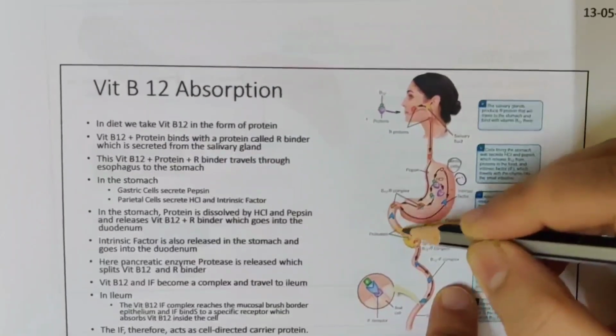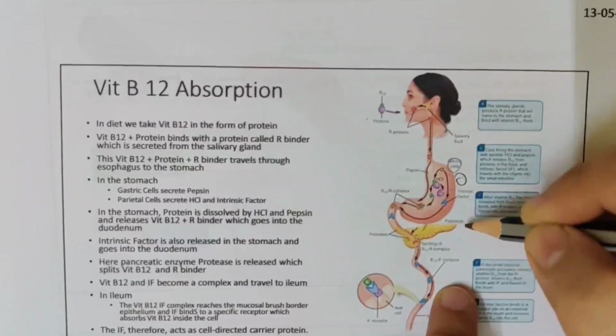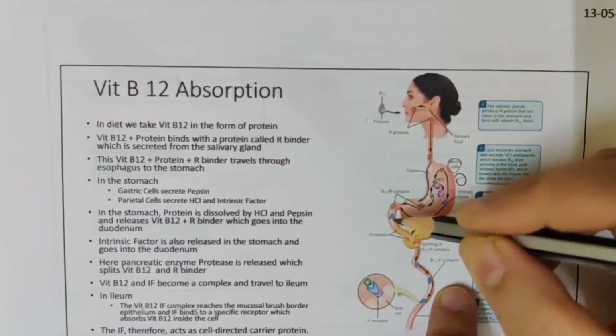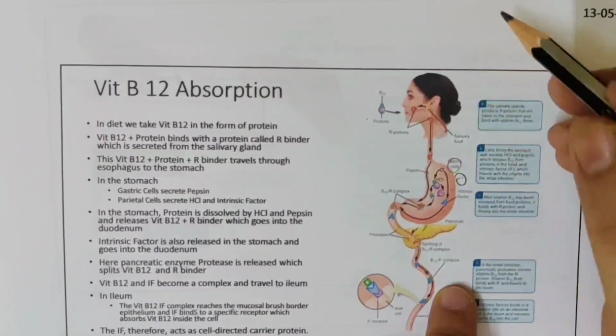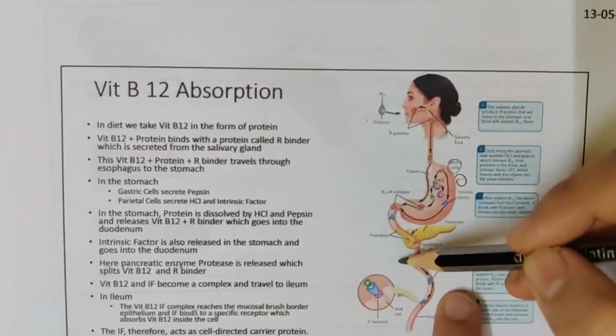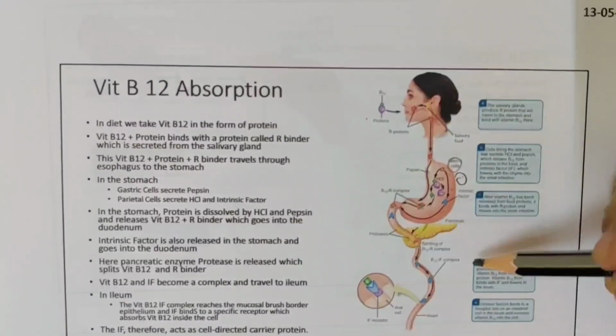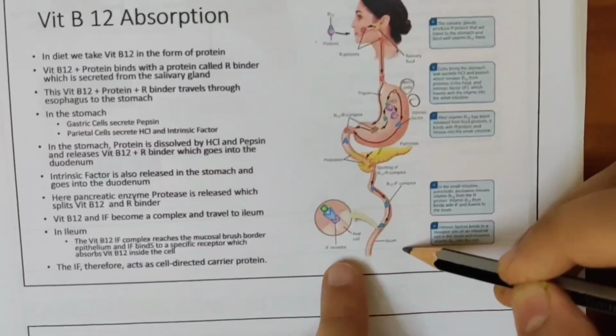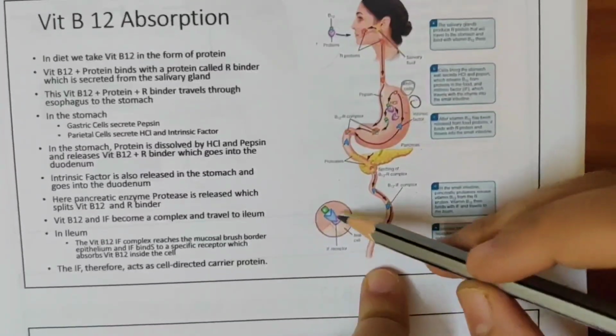Here, what happens when it reaches the duodenum? The pancreas will release a protein called protease. This protease will take up the R binder protein. So what is left behind? Vitamin B12 and intrinsic factor are left behind. Both of them form a complex. That complex will now flow into the ileum. In the ileum, it will enter the enterocyte.